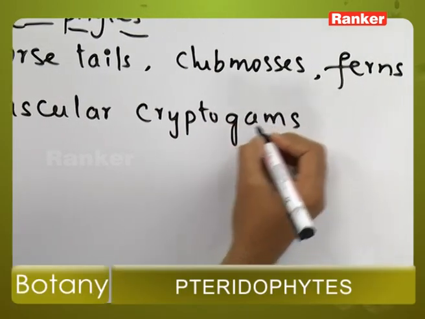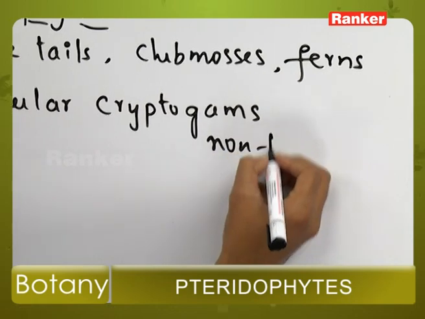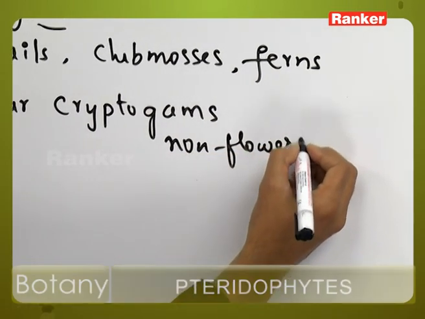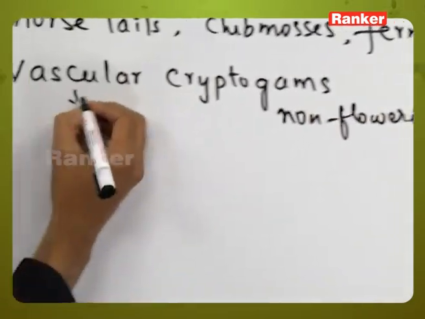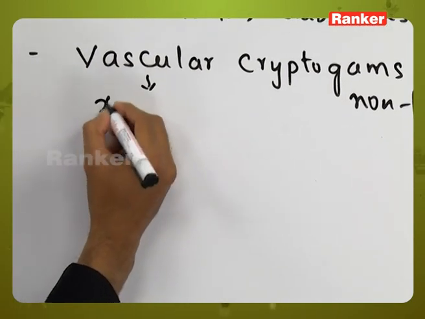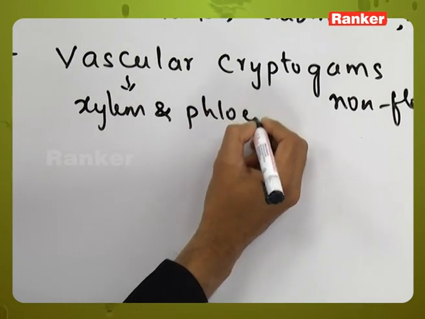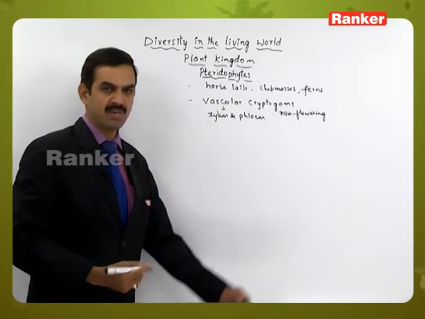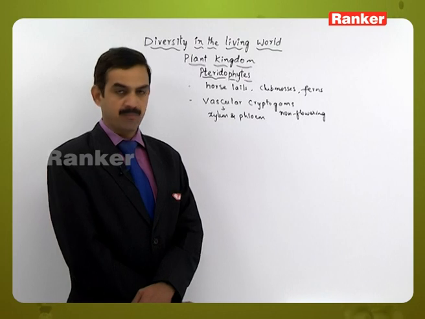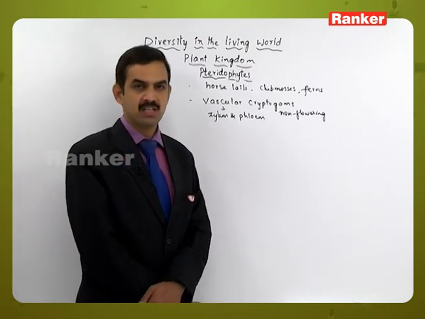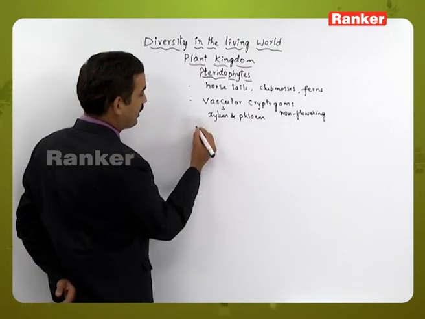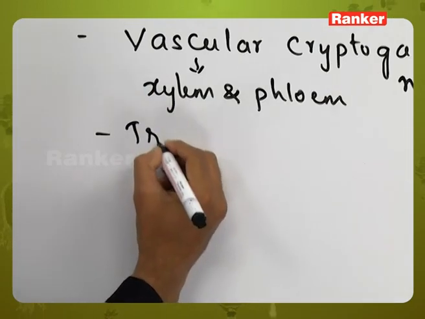So, cryptogams means the non-flowering plants, and the one which contains the xylem and phloem. So, these are the only non-flowering plants which have xylem and phloem in their plant body. That is why these are called as vascular cryptogams. And Pteridophytes are tracheophytic plants.